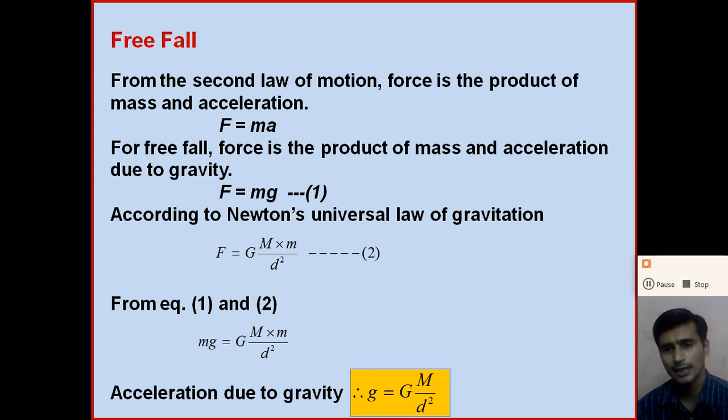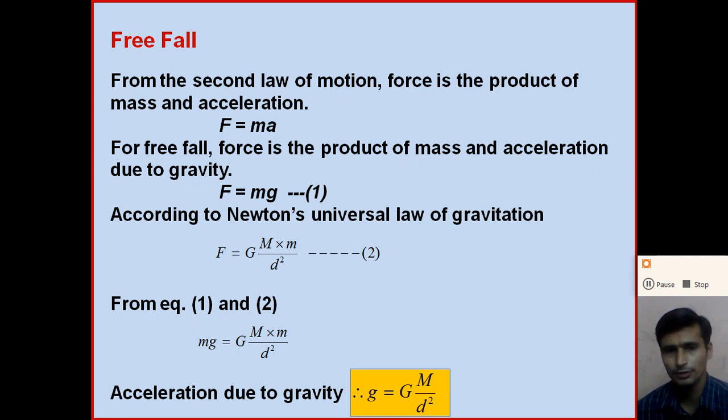But in case of free fall, the force is the product of mass and the acceleration due to gravity. So in Newton's second law, F is equal to ma. For a free fall, replace a by g. So we get the force F is equal to m into g, where m is the mass of the object and g is the acceleration due to gravity.